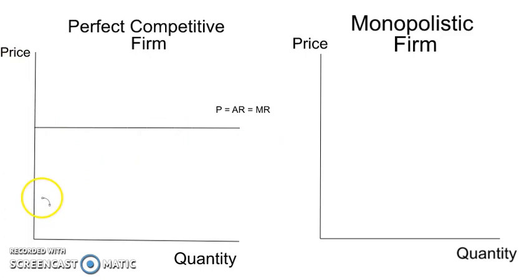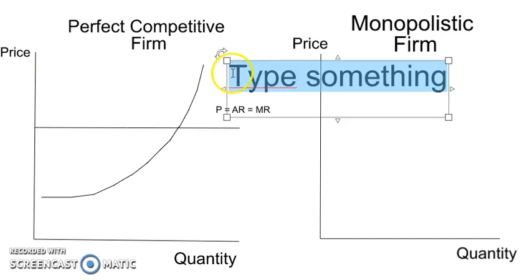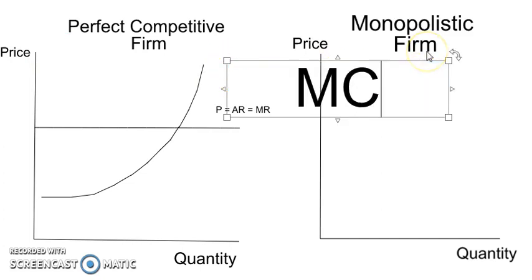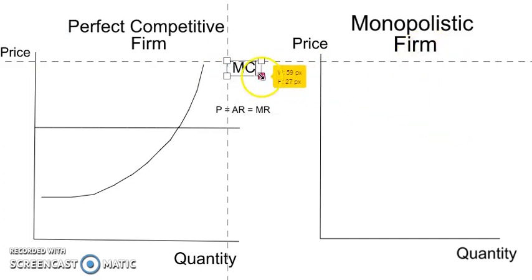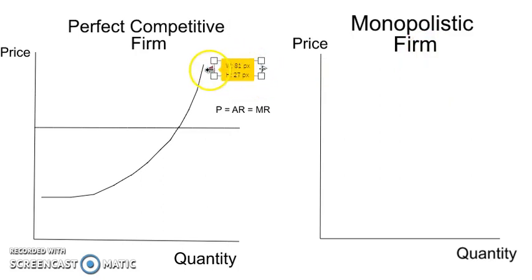We also have the marginal cost. So the marginal cost is the additional cost if we add or produce one more additional unit. So this is our marginal cost. So it looks like this. Just say marginal cost. There we go. That's our marginal cost.